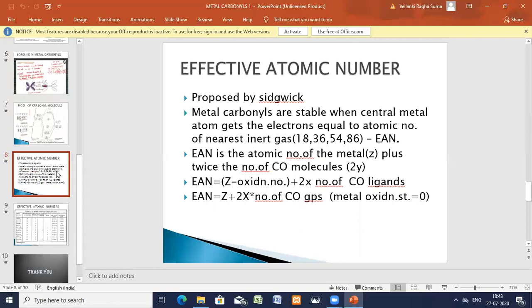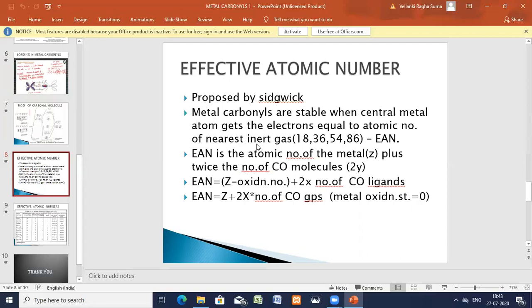So what is effective atomic number? It was proposed by Sidgwick. Metal carbonyls are very stable because the central metal atom gets electrons equal to the atomic number of the nearest inert gas configuration.